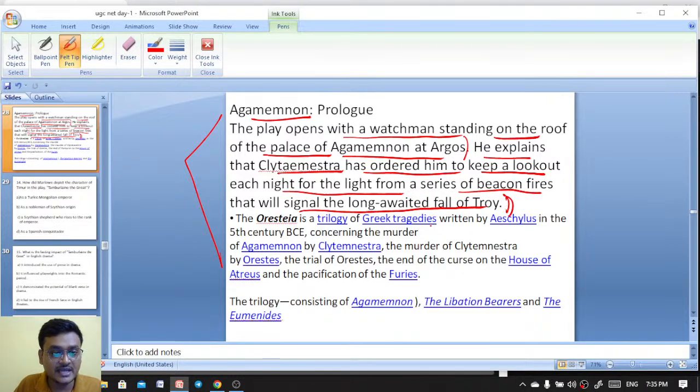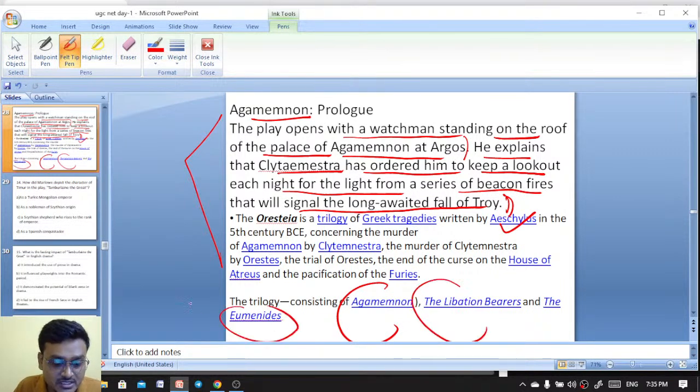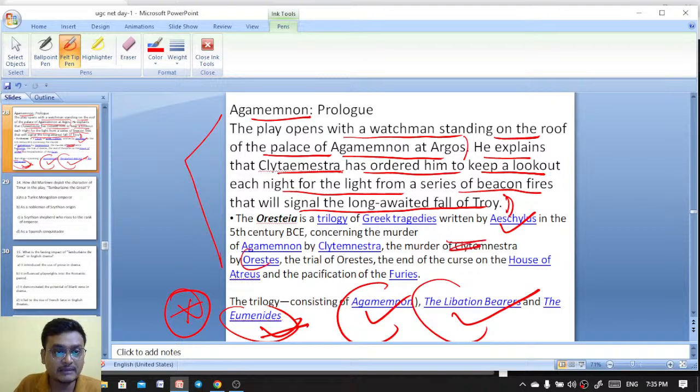The Oresteia trilogy was written by Aeschylus: Agamemnon, the Libation Bearers, and the Eumenides. Okay, this is an important work. The trilogy consists of 3 works. So in Agamemnon, the play opens with the watchman standing on the roof of the palace of Agamemnon at Argos. He explains that Clytemnestra has ordered him to keep a lookout each night for the light from a series of beacon fires that will signal the long-awaited fall of Troy.